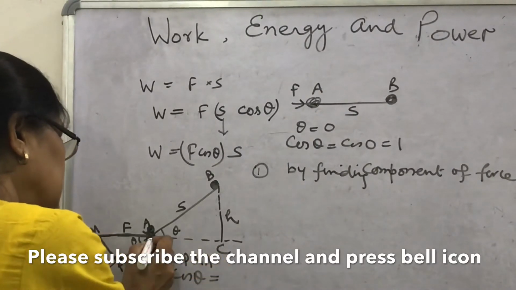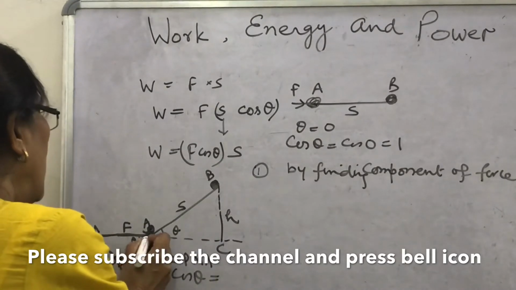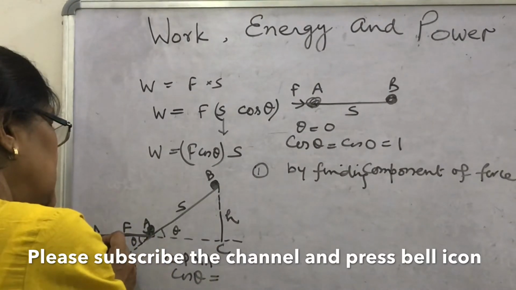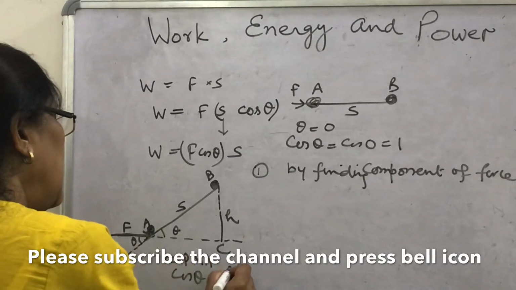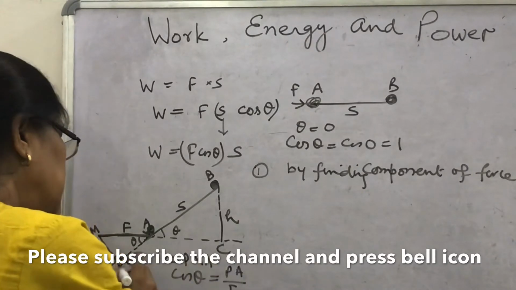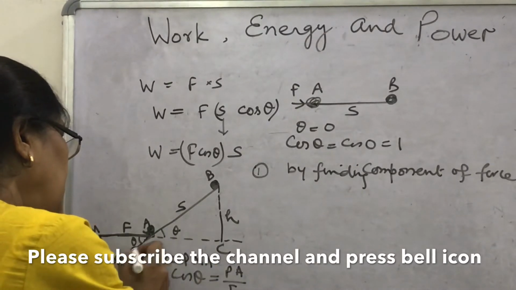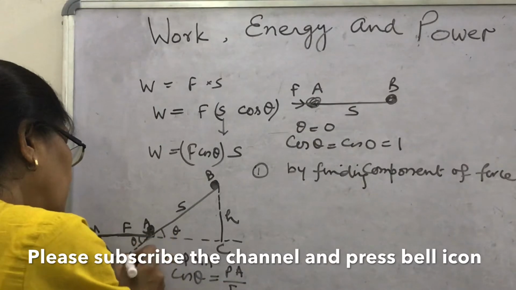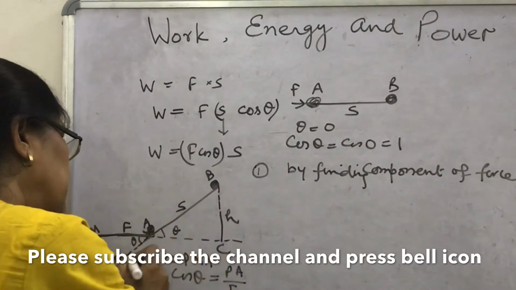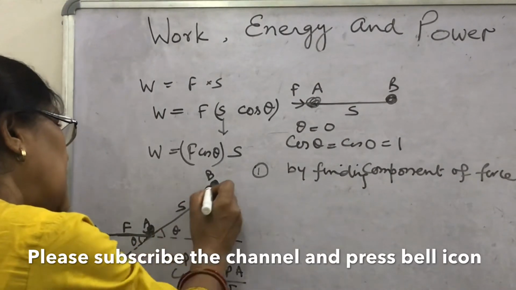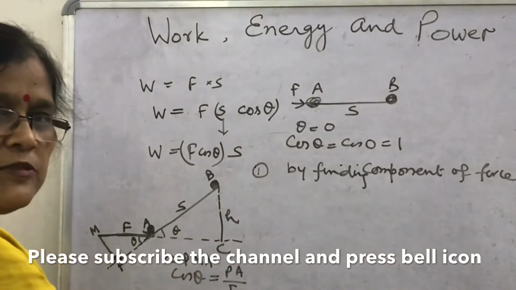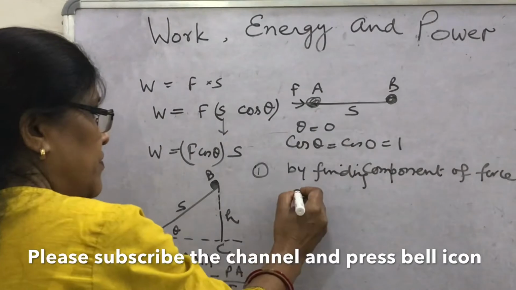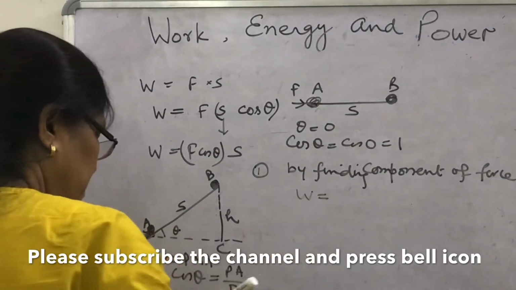Cos theta is base upon hypotenuse. Hypotenuse is F, base is PA, so cos theta is PA upon F. Say in words, what is PA? PA is the amount of force in the direction of displacement. Look, PAB is the direction of displacement. Then how will you find work done?